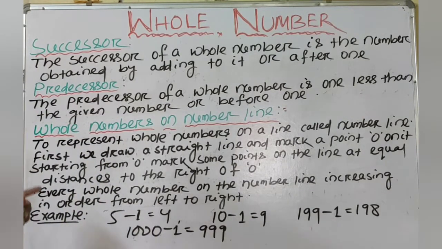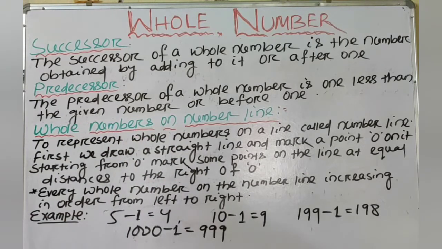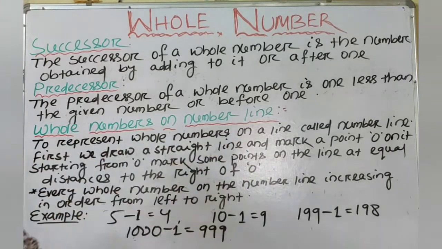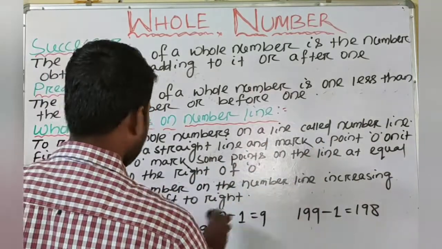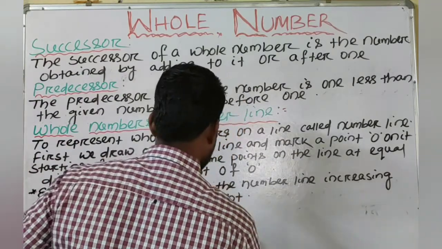Next, we will know whole numbers on the number line. To represent whole numbers on a line called a number line, first we draw a straight line and mark a point 0 on it. So first we will draw a straight line.